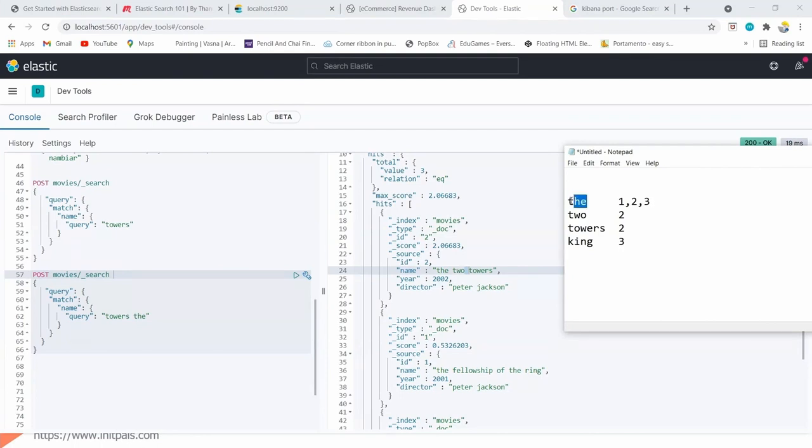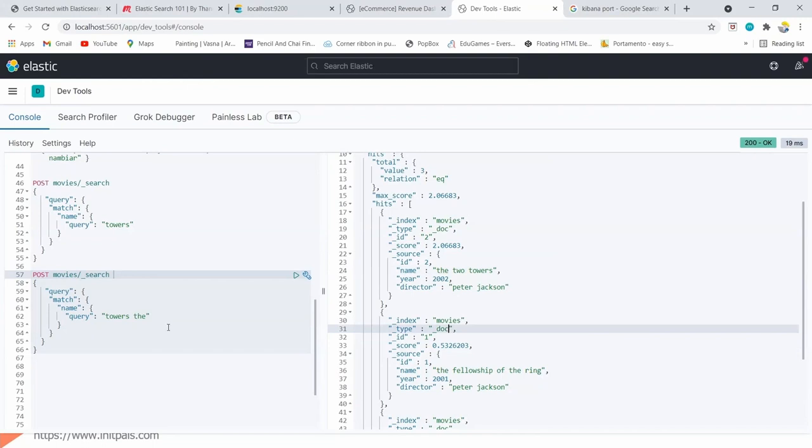So it can directly go here and then return this. If I search for "the", it directly returns documents 1, 2, 3. If I search for 2, it directly returns 2. So it doesn't matter how many. This is why it is fast. It doesn't get the data from the actual data, but pulls it from the list which is maintained by Elasticsearch. Okay, let's continue.